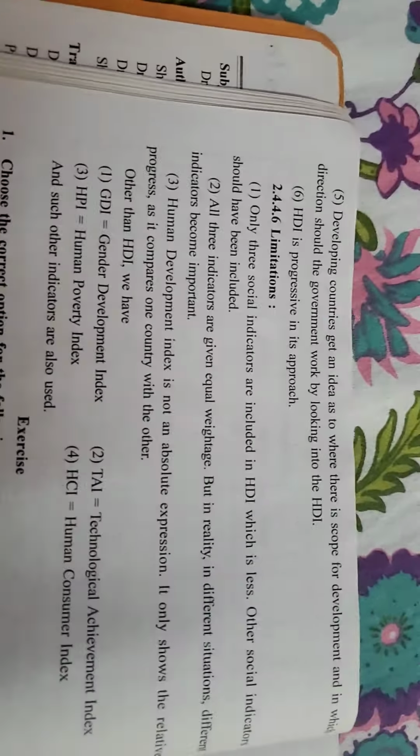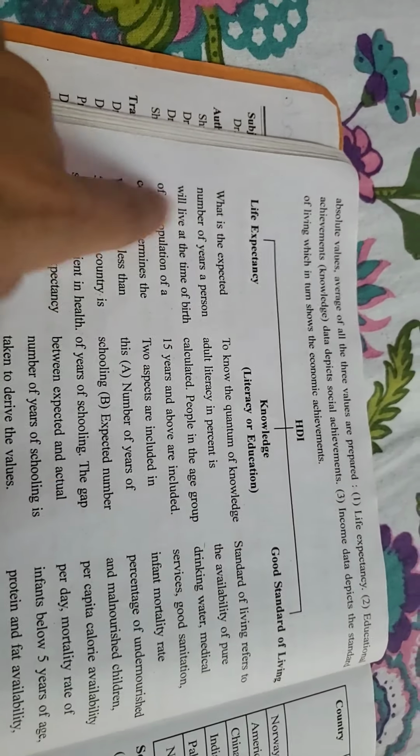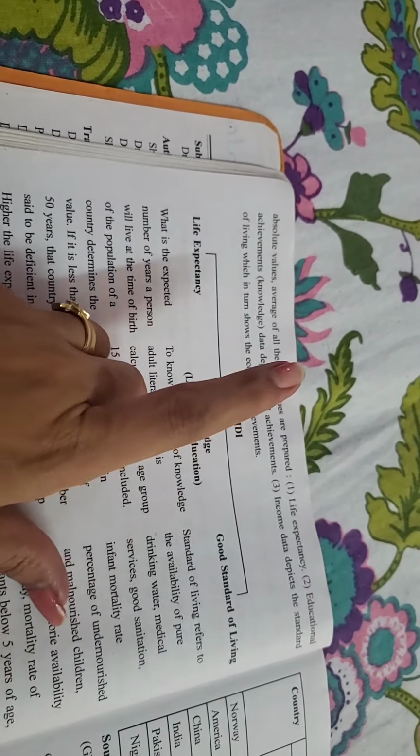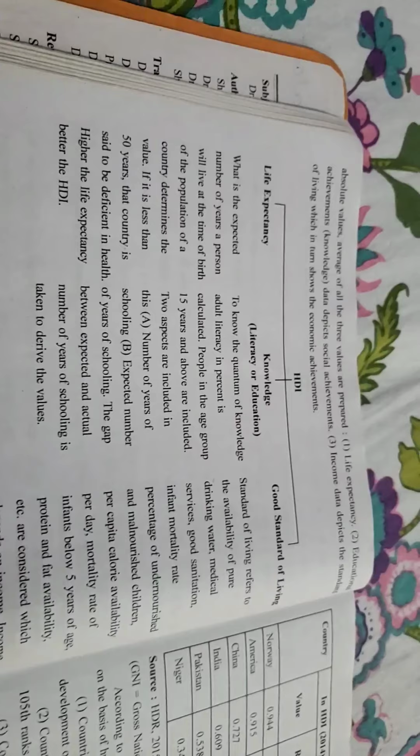Next is the fifth one. Developing countries get an idea as to where there is scope for development and in which direction the government should work by looking into HDI. First of all, what do we consider while we calculate HDI: life expectancy, knowledge, good standard of living. These are the three factors we take into consideration, with values given from 0 to 1. When we calculate it, if we find that life expectancy is good enough, knowledge is good enough, but there is no good standard of living, then we know where we are lagging behind.